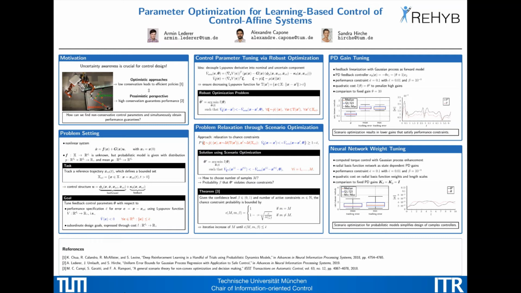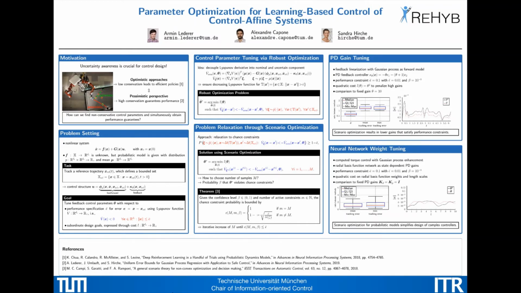The answer to this is given by this theorem here, which requires us to count the number of active constraints. Then we can iteratively increase the number of samples m until the guaranteed violation probability eta is smaller than our required violation probability eta bar. We applied this approach to two problems.